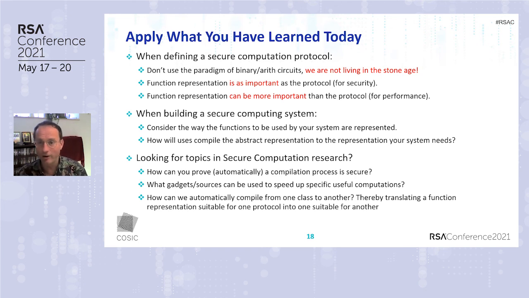Function representations are as important as the protocol for security as well as efficiency, and can in fact be more important for performance. If you're building a secure computation system, consider the way functions are going to be used by your system, how they're going to be represented, and how you are going to compile the abstract representation that the user uses into the one that the system needs.